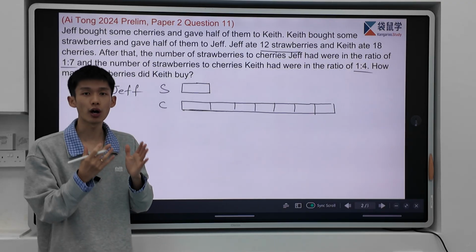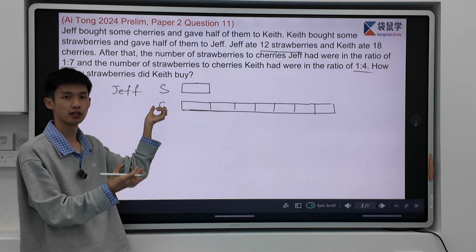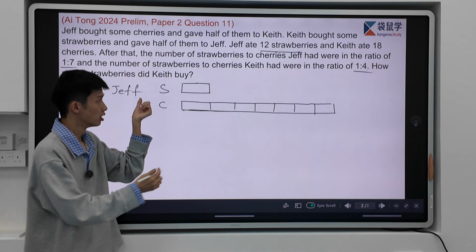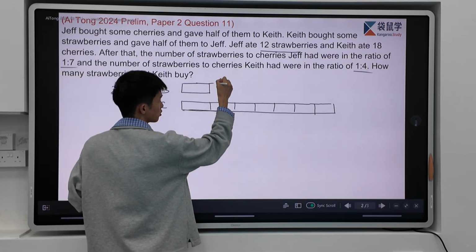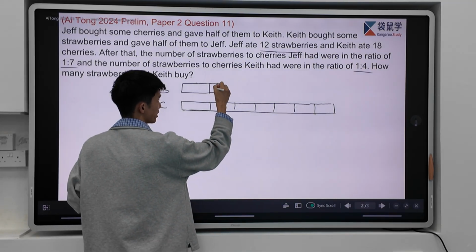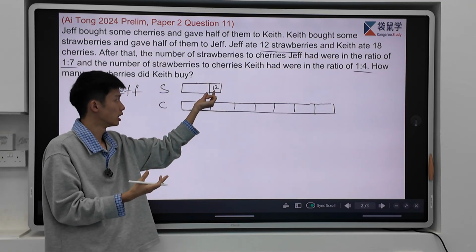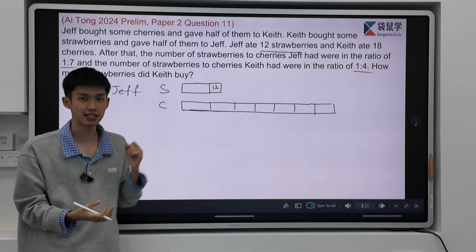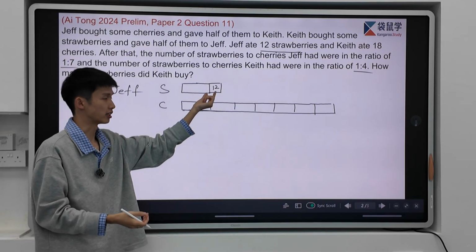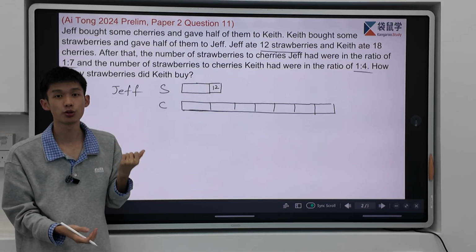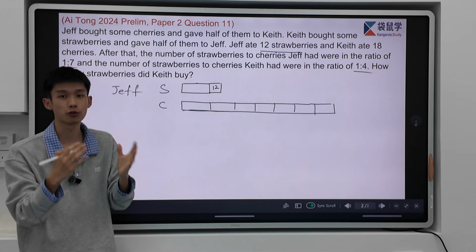Yes, we need to draw another 12. And this 12 is which one? It's the strawberries. So to find our original, we need to add the 12 strawberries. But currently, we do not know if the 12 is more than 1 unit or less than 1 unit. So we just draw it differently to represent this 12. And then let's move on.